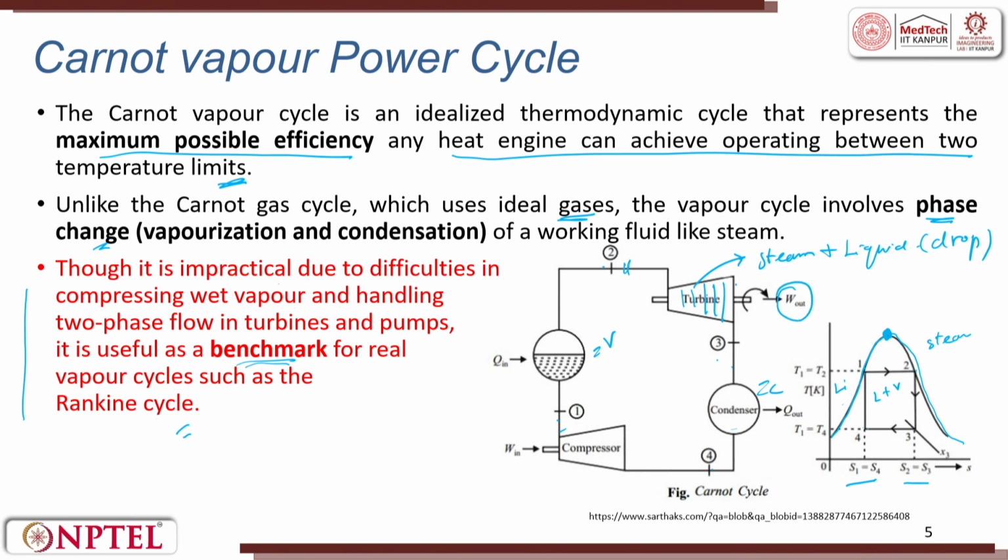So, we will always try to have a single phase. Handling two-phase flow in turbines and pumps is difficult, and the same applies to pumps and compressors. If the fluid has steam plus liquid, the pump will also have difficulty. So, it is useful as a benchmark for a real vapor cycle such as the Rankine cycle. We do not know the output of a Rankine cycle, so we try to have a benchmark, then compare the Rankine cycle with it.